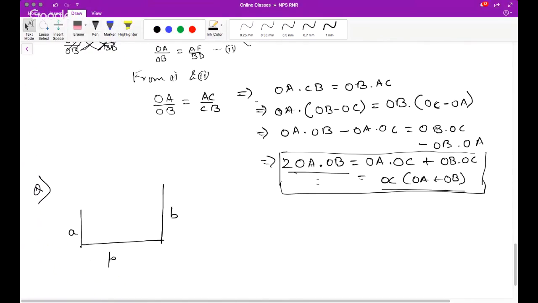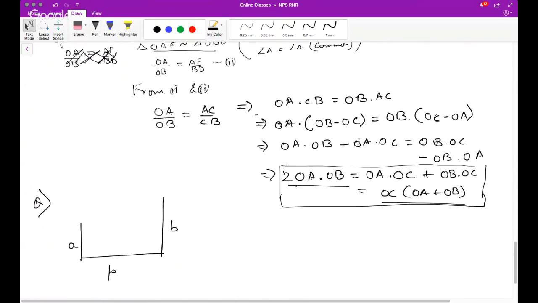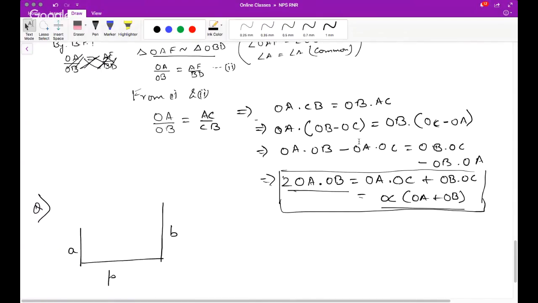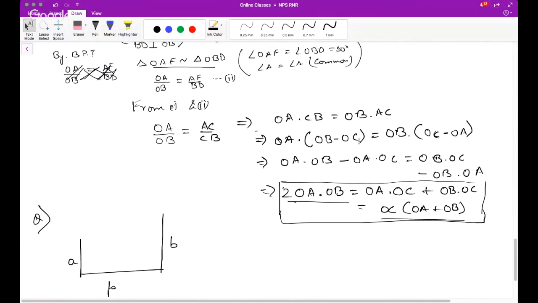Where did OC go? Second last step. Aishwarya, second step, where did OC go means? OC is still there in the second last step. So this OBOA went to the left hand side and this OAOC went to the right hand side. Okay, so I took OC common between these two, and hence within brackets I can write OA plus OB. I hope this is clear to you.